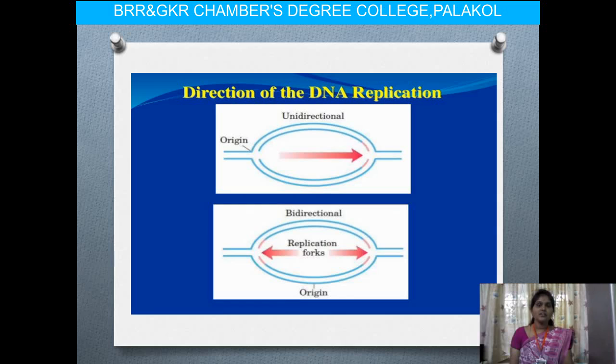And the next is bidirectional replication. So here a replication fork will be obtained. Some of the strands are started from the 5 prime to 3 prime direction, and some of the strands may be produced from 3 prime to 5 prime. That is called bidirectional replication.